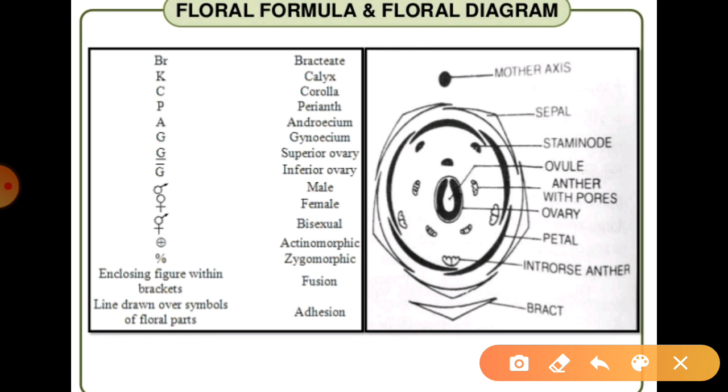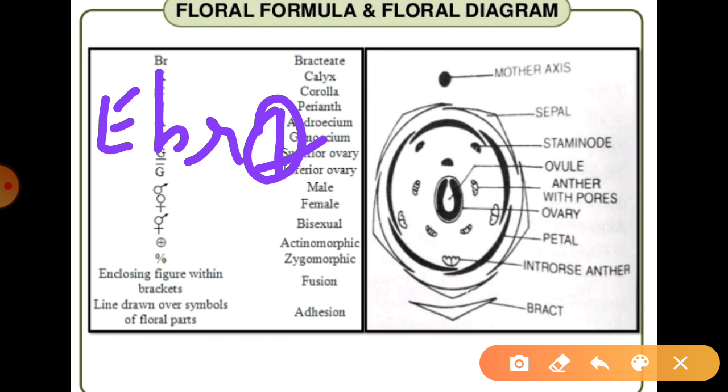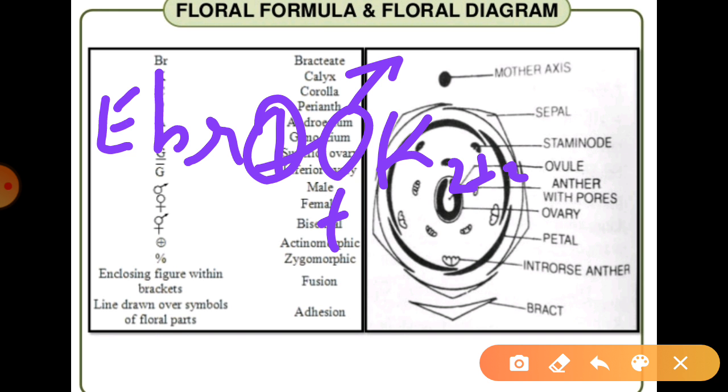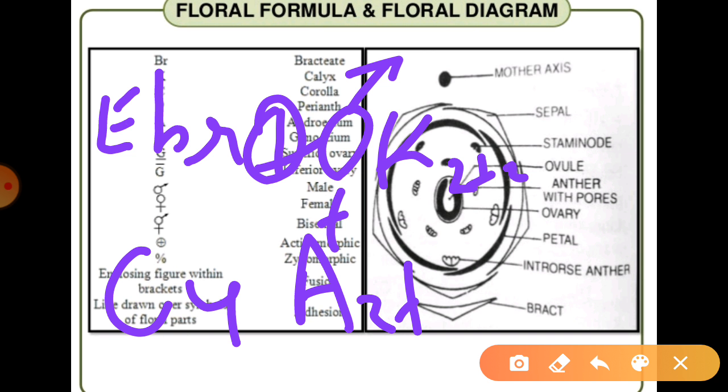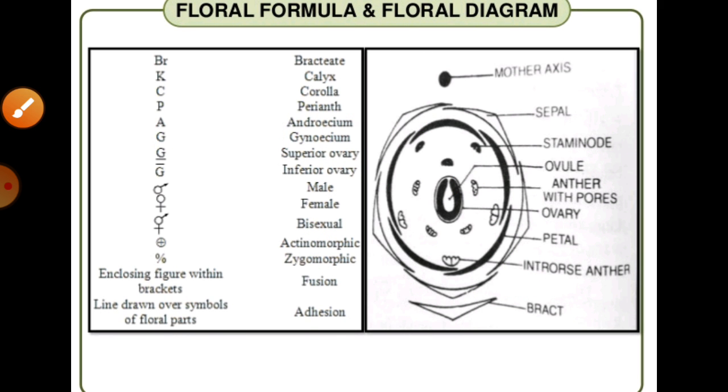You can see, if I write it on paper, it may be Br, then like this K2 plus 2, after that you continue with C4, then A2 plus 4, and G with the number in brackets. So all these things can be shown in different conditions, right?